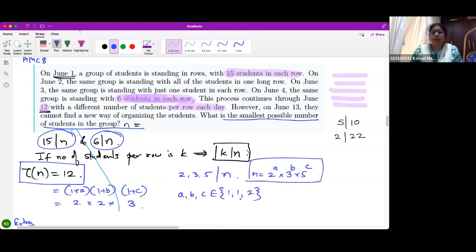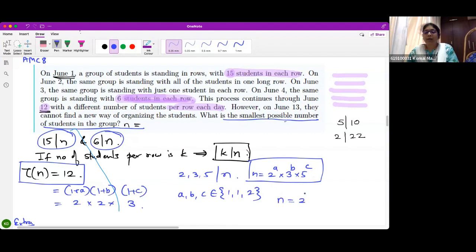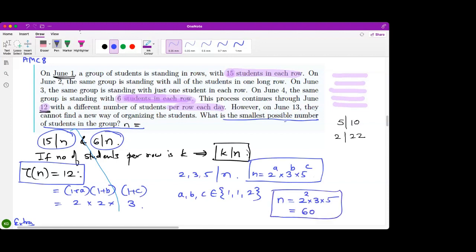Okay. Now, which one should take value 2? Do I want the smallest possible number or the largest possible number? I want the smallest possible number. So should I take 5 square or 3 square or 2 square? 2 square. So n should be 2 square into 3 into 5, which is nothing but 60. That is the correct answer.